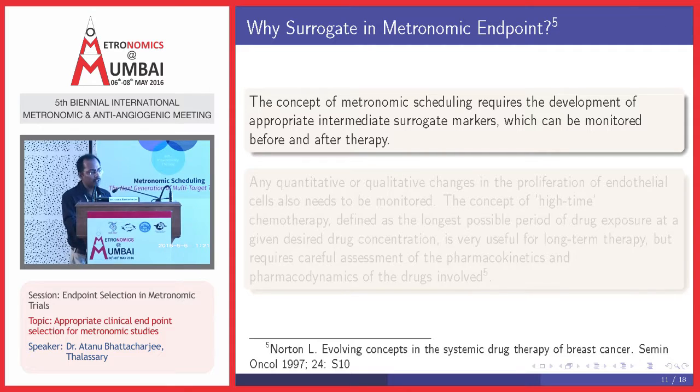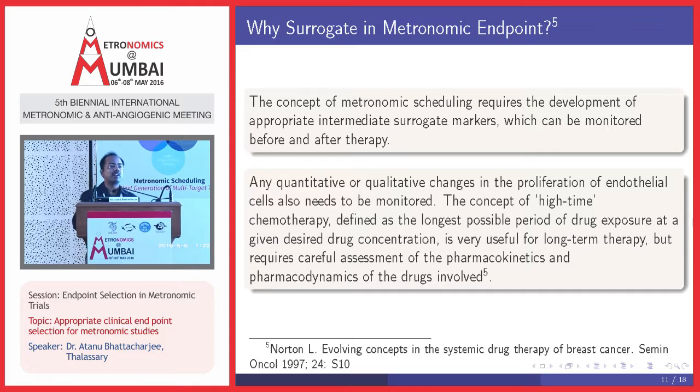The concept of metronomic scheduling requires the development of appropriate intermediate surrogate markers which can be monitored before and after therapy and in a repeated manner. If you want to measure the performance of a surrogate marker through a scan, the choice is to keep on doing scans. It's true that it's not always possible to do repeated scanning, like PET scanning, but ultimately if you want to establish a surrogate marker, the establishment should be done before and after therapy and in a repeated manner.